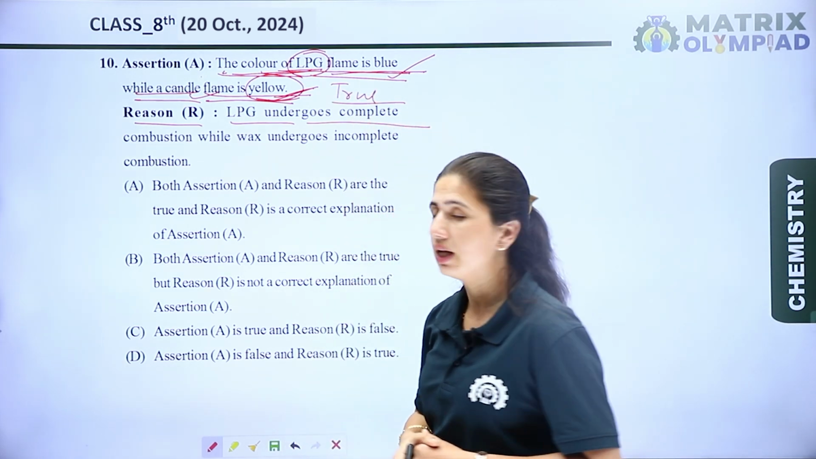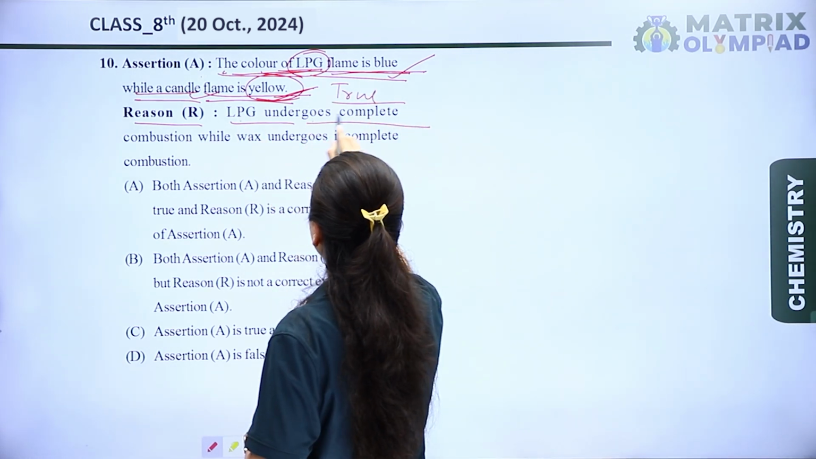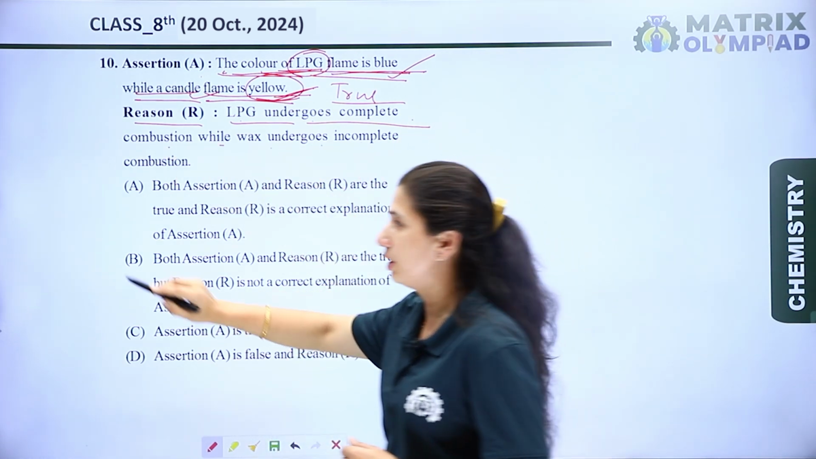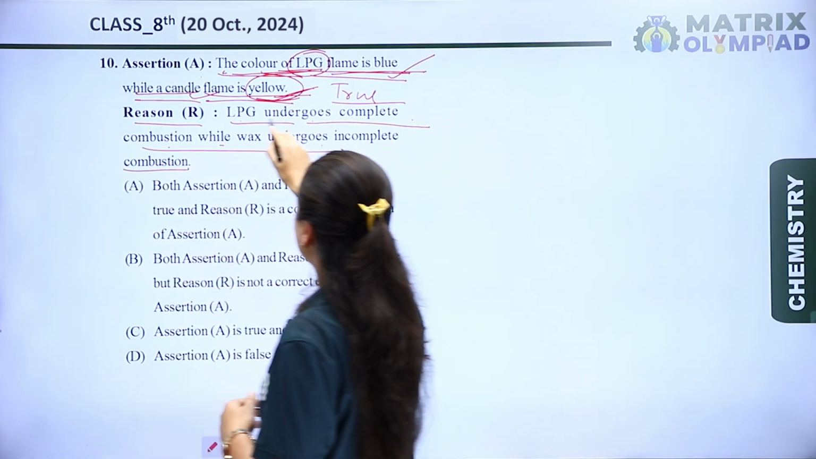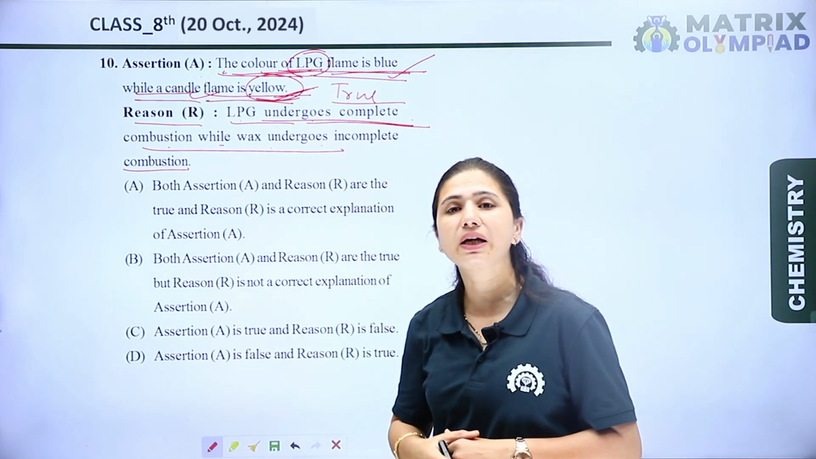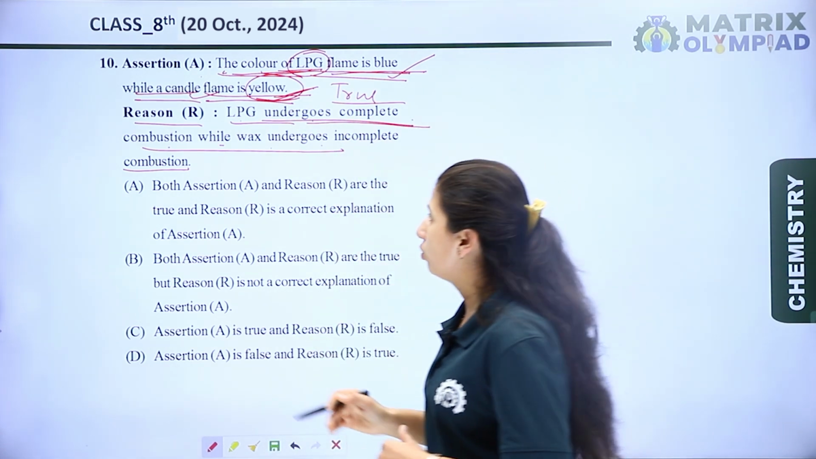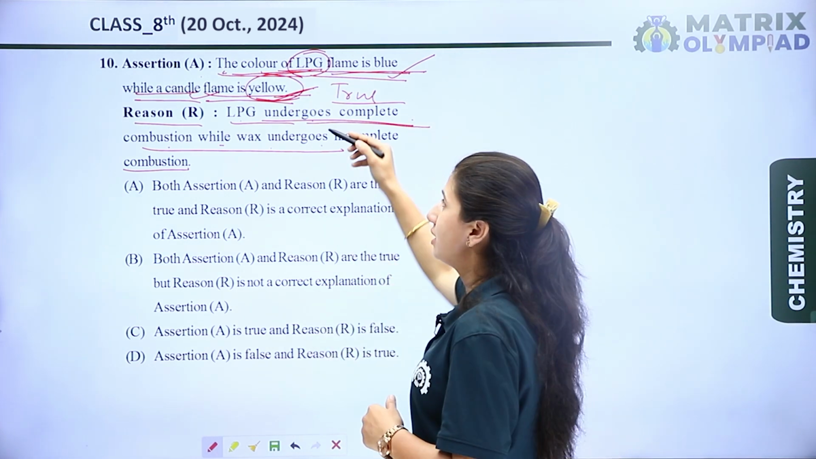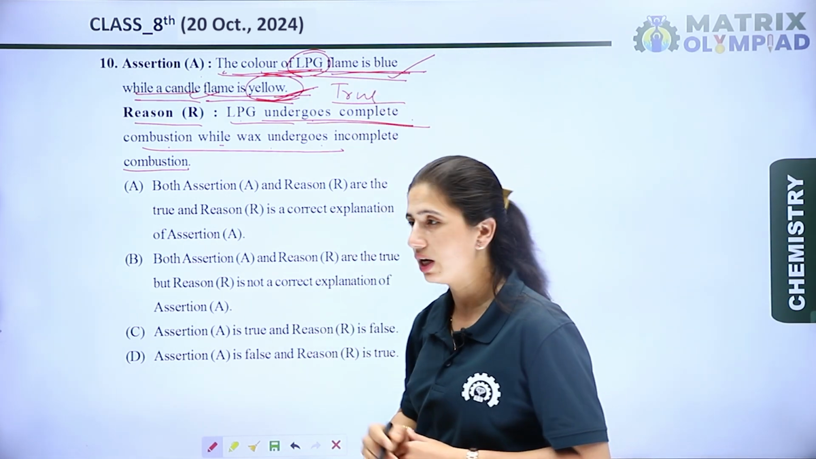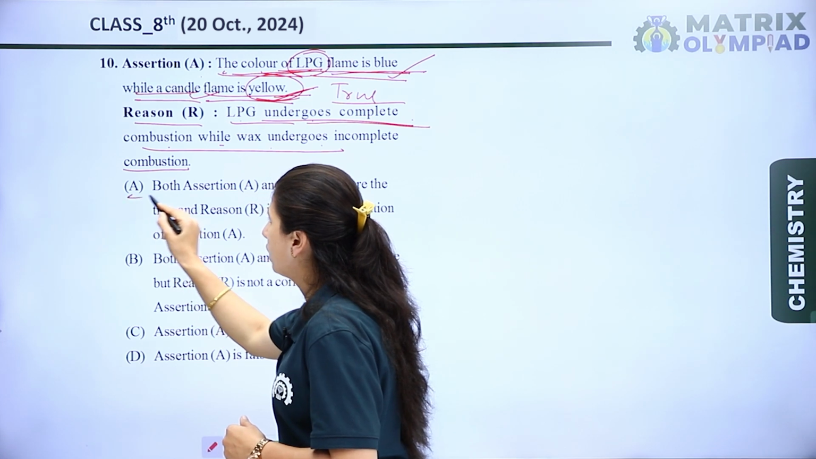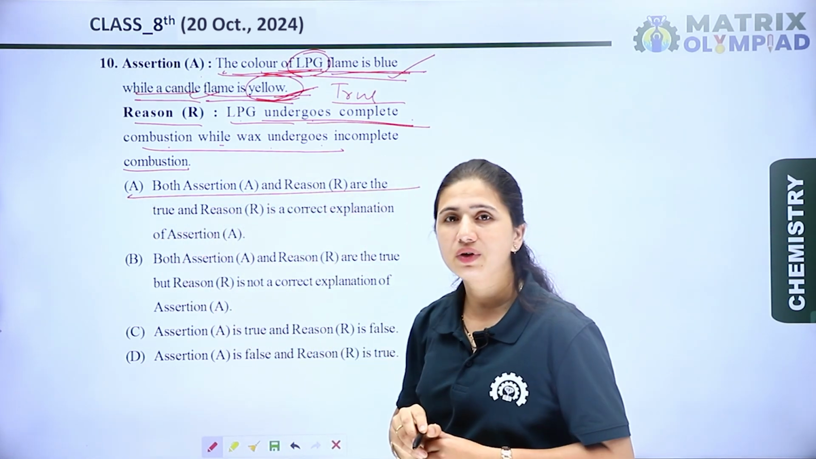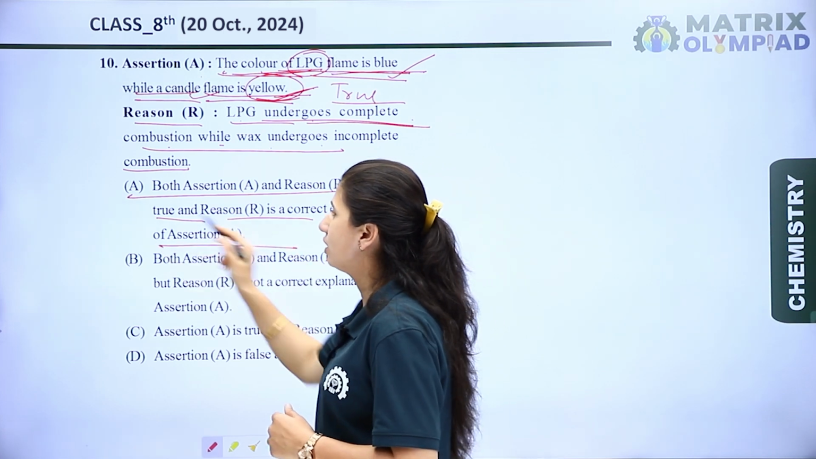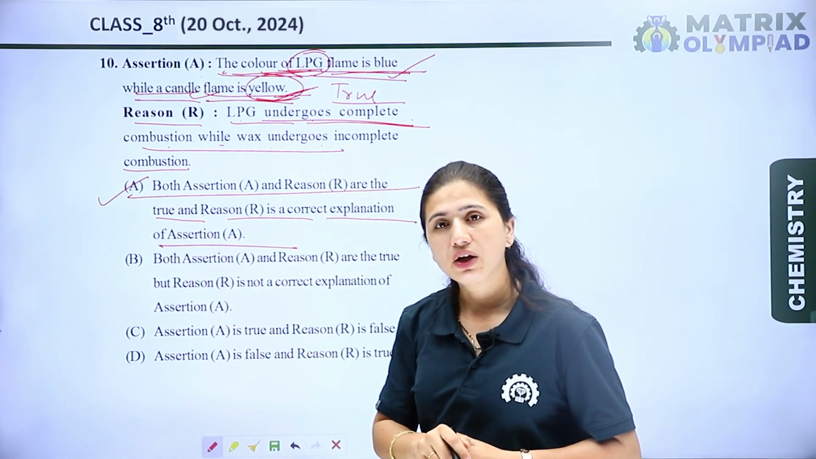Now let's see the reason. The reason is LPG undergoes complete combustion while wax undergoes incomplete combustion. Yes, it is completely a true statement, and it completely explains the assertion. So both the assertion and reason are true statements, and the reason is the correct explanation of the assertion. Now let's see the options. Option A is both assertion and reason are true, and reason is a correct explanation of assertion. Yes, it is completely a right option.